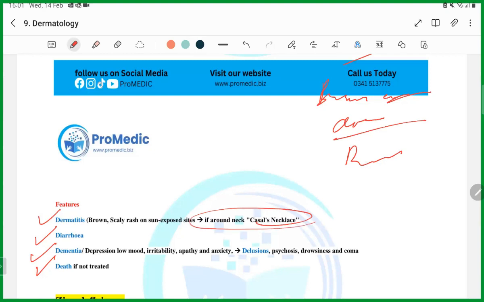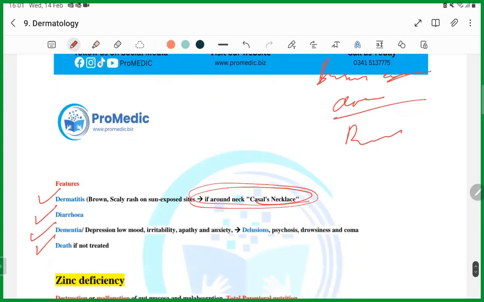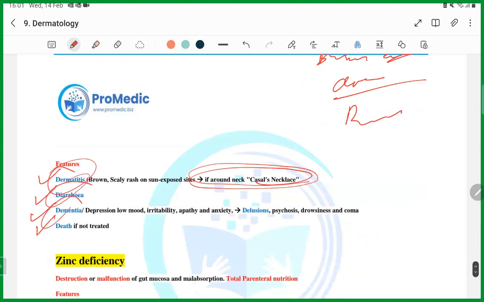This brown-black scaly neck rash, along with the starting of TB medication isoniazid, is pellagra. Isoniazid decreases the conversion of tryptophan to niacin, and because of that there is niacin deficiency, and because of this niacin deficiency the patient gets dermatitis, diarrhea, and dementia. Is that clear?